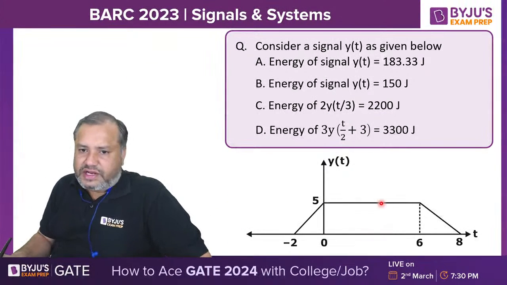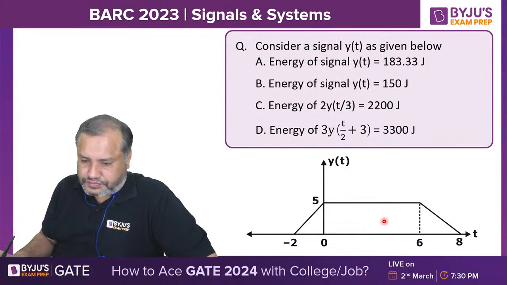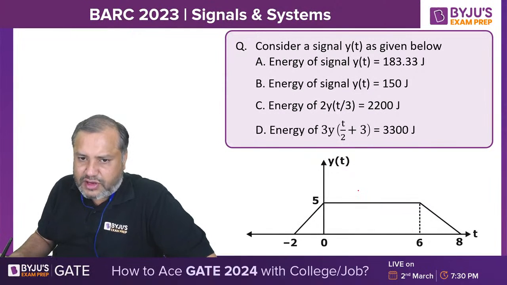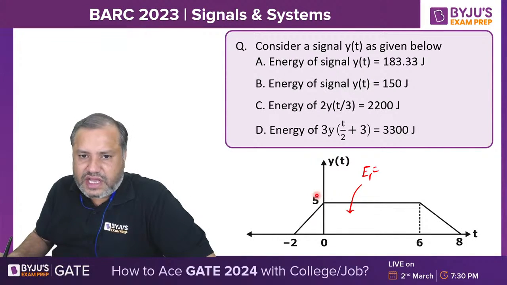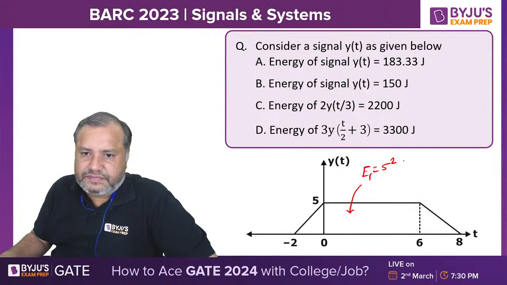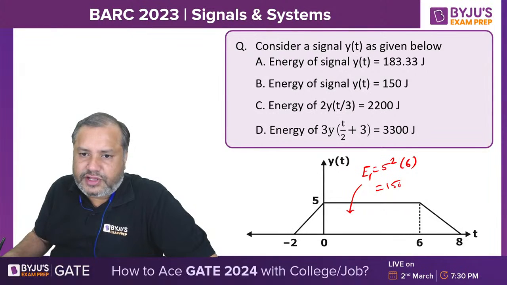So what is the energy for this rectangular pulse? The energy for this rectangular pulse is simply a square t. A is the height, height is 5 and t is nothing but 6. So this is 150 joules.